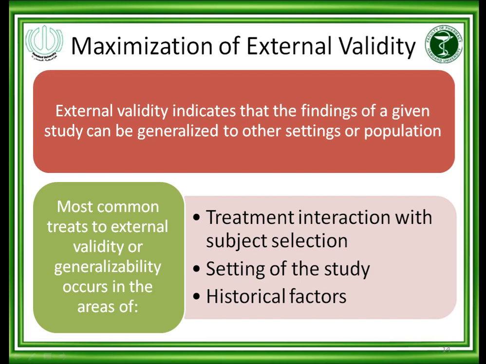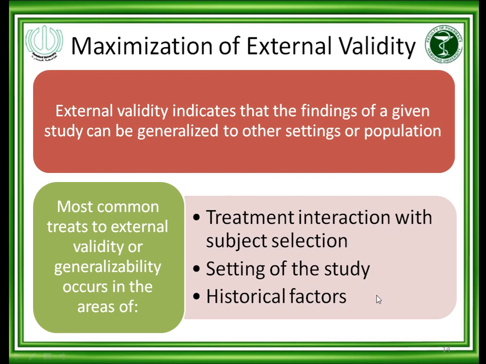If all these factors are addressed in designing the study, that there is randomization in the subject selection for the treatment group and control group, the setting of the study is similar to the natural setting of clinical practice, like my practice, and historical factors, genetic factors, race, and smoking or non-smoking, all these parameters were addressed in all groups.